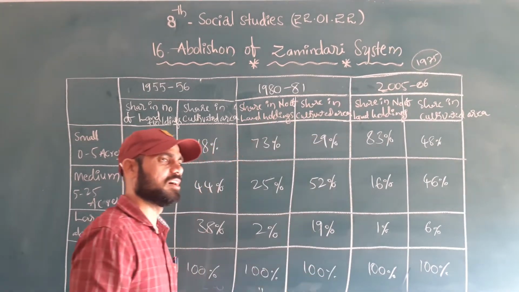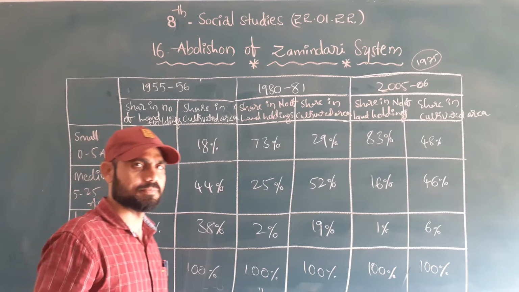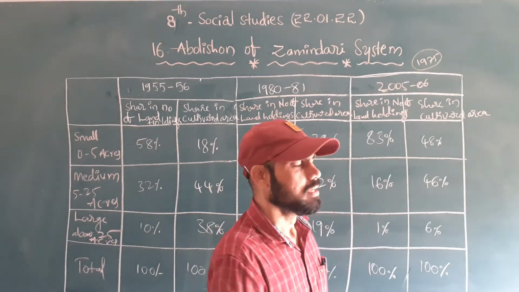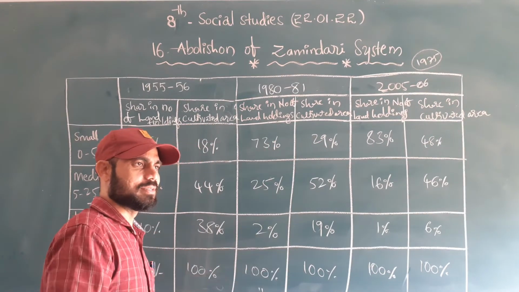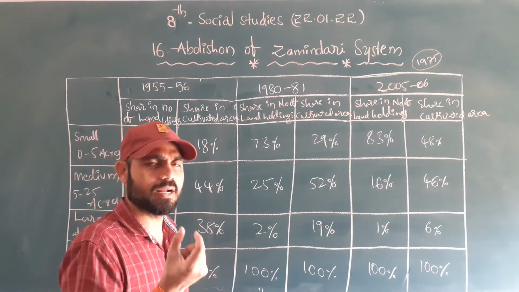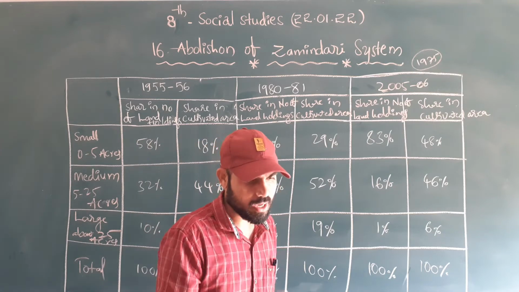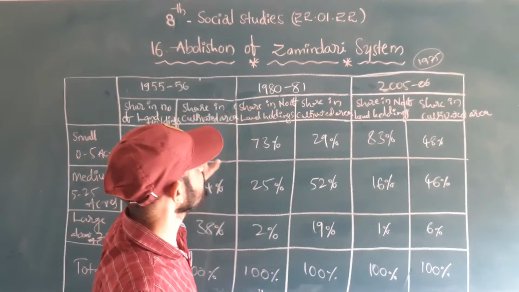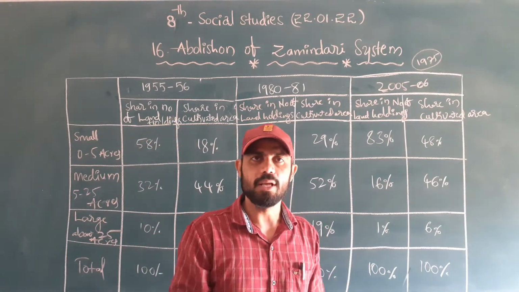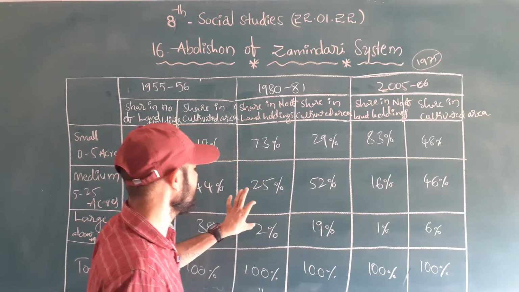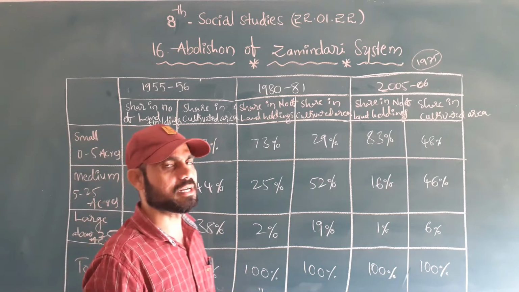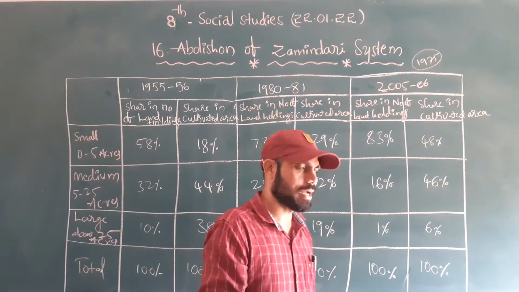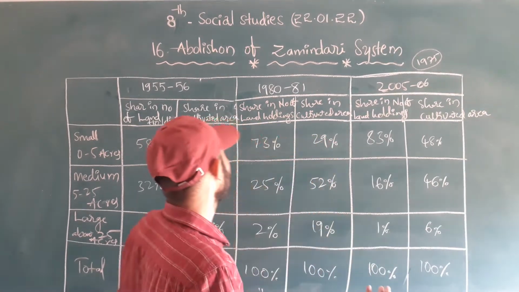It is distributed to the poor people and those who don't have land, the landless laborers, the tenants, and all those. But what are the changes? What kind of changes do we have? We can observe this table, showing the structure and distribution of land holdings, of the land holders in Telangana and Andhra Pradesh in the respective years.